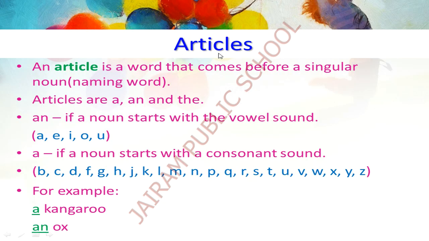Then we have seen the articles. As you know already, an article is a word that comes before a singular noun. So noun is a naming word. Already you know two articles, an and a. Already I gave you a recap also. A, E, I, O, U are the vowels, and the remaining 21 letters in the alphabet are consonants.